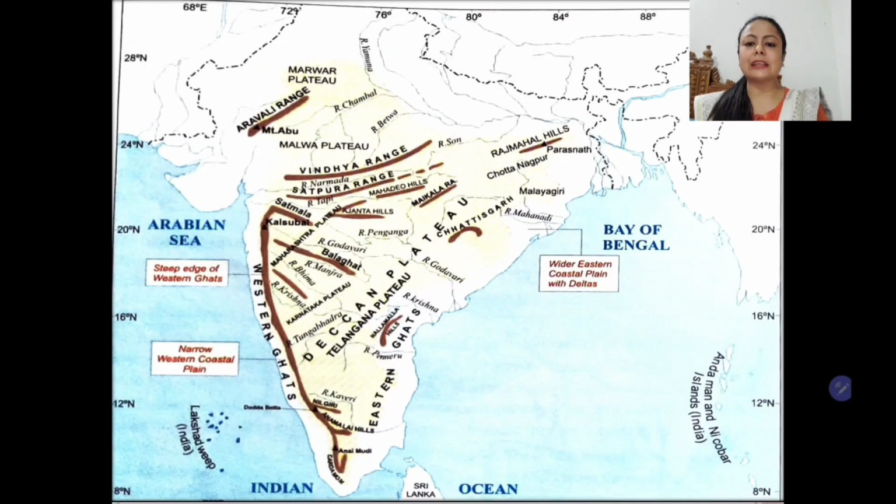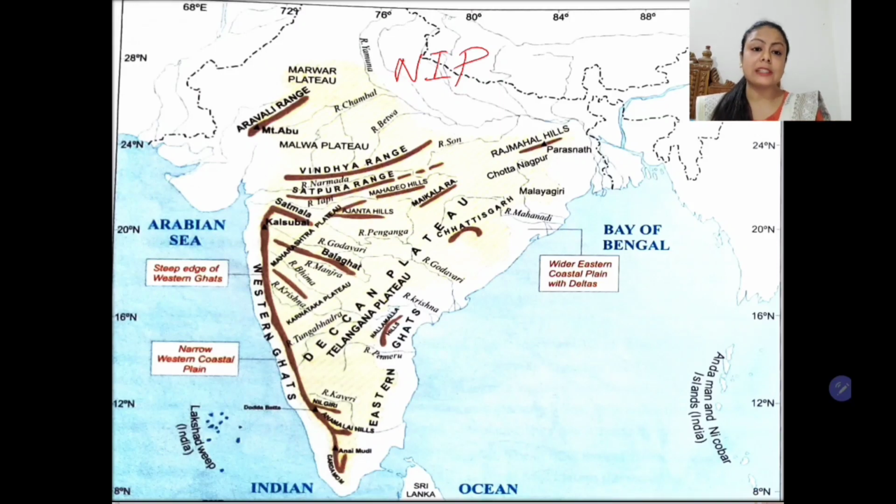The next physical feature that we are going to learn is the peninsular plateau. If we see the location of the peninsular plateau, then to the north of the peninsular plateau lies the plain of Ganga or the North Indian plain. Now students, if we talk about the plateau, it is made up of old hard crystalline rocks.